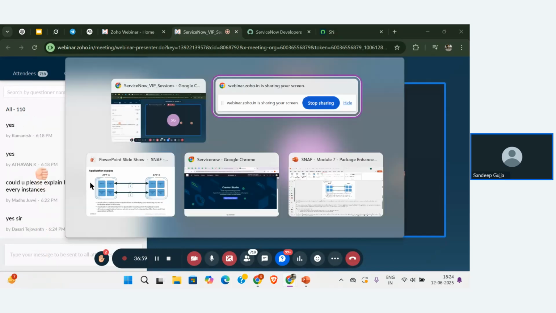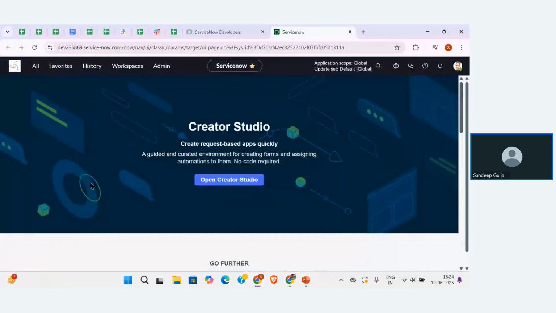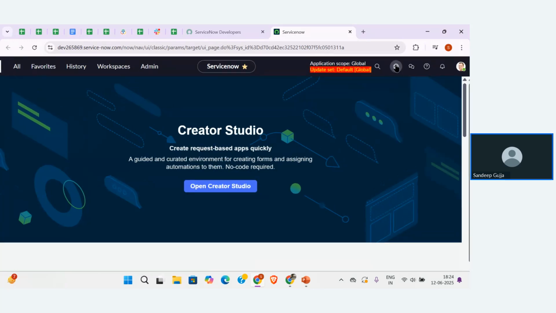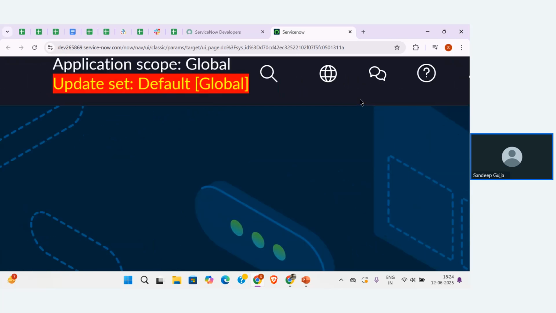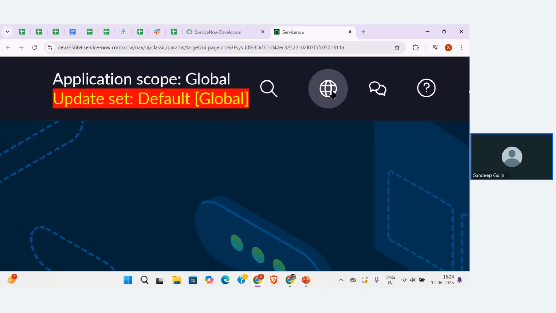So now I'm just opening the instance here. Now I'm in the instance. By default, the application scope that I'm seeing is already set as global, and the update set is also set as global. So where can you identify this? We have an option in the banner, a globe symbol. We call that the application picker.